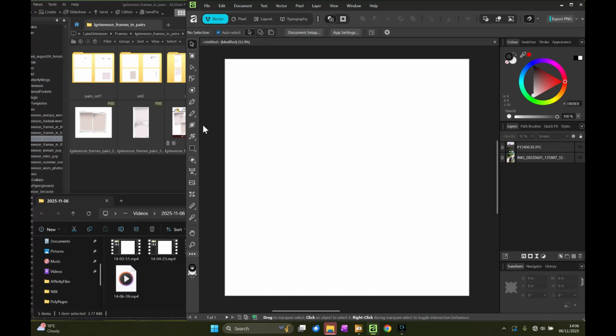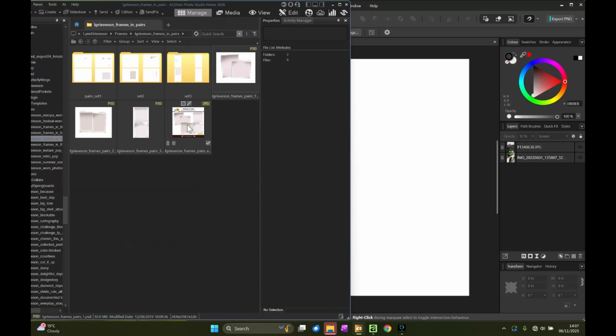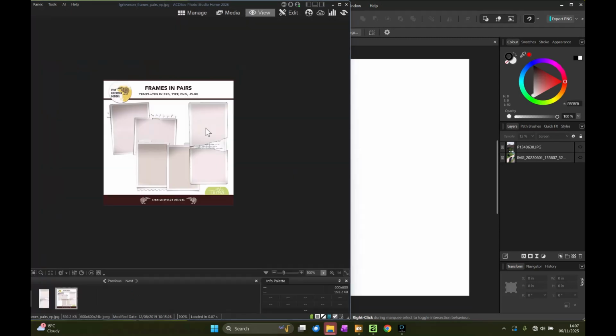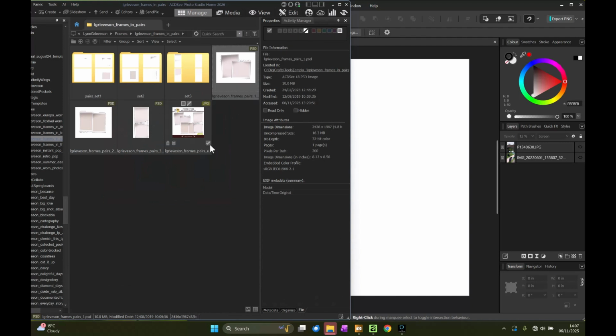I've had a few requests from community members at the Lilypad asking if you can use Photoshop layered templates and Photoshop brushes in Affinity Studio, and the answer to both questions is yes, and I'm going to use both in today's scrapbooking page. I'm going to start with a set of frames in pairs layered templates by Lynn Grieveson Designs, and the product detail and links for all the products and resources I use in my video will be included in the description. And I'm going to use this set here.